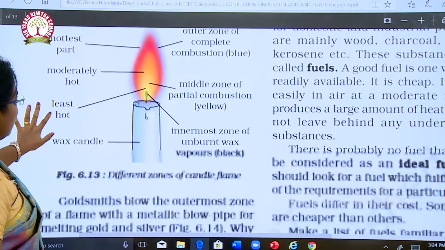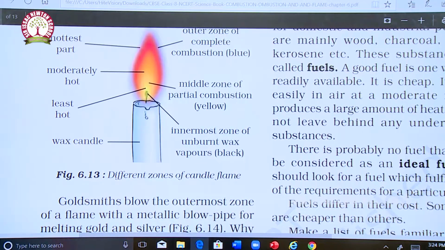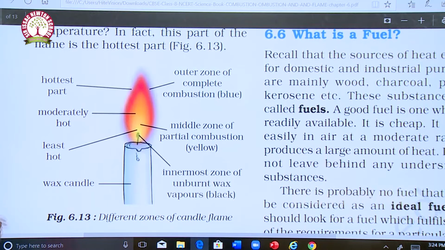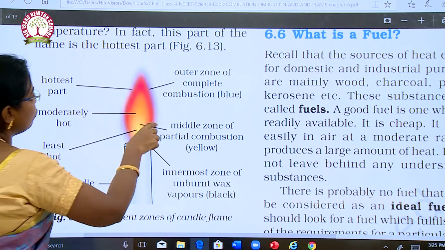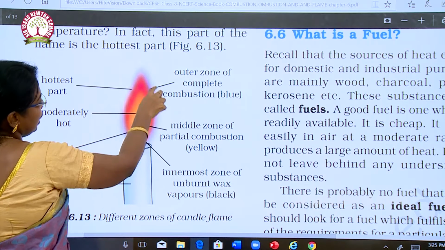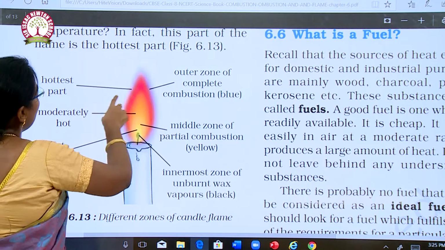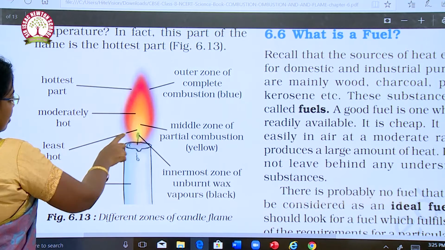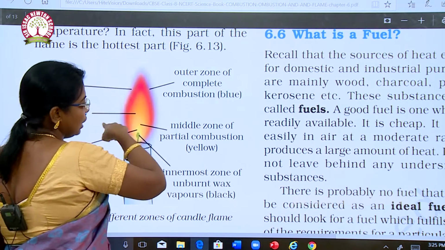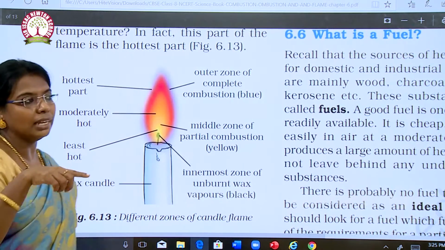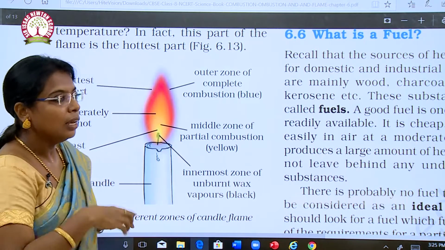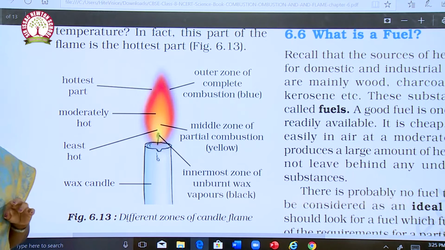See here, now different zones of candle flame are given here. So there is a yellow color part inside, and around that there is an orange color part, and the outer zone of the combustion. See, there is a blue color flame, the hottest part, the moderately hot part, and the least hot part. Middle zone, have you seen, we can light a candle and move our hands inside it. The inner part will not be that much hotter.